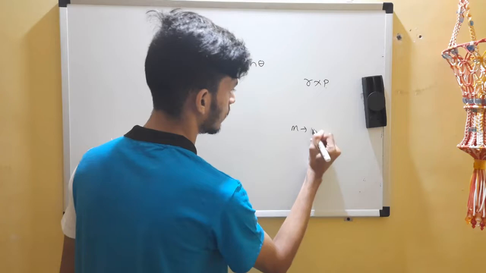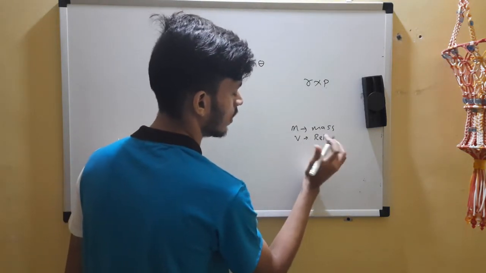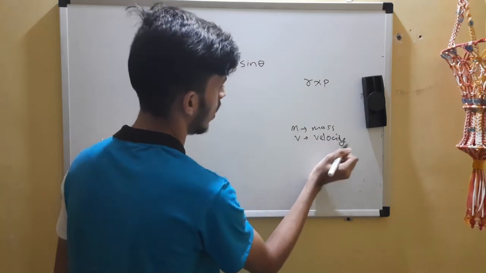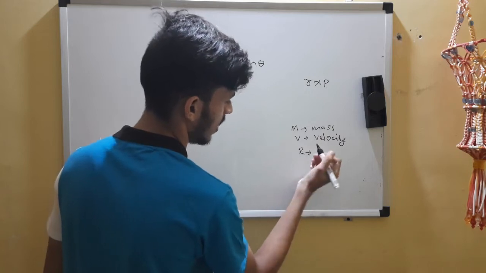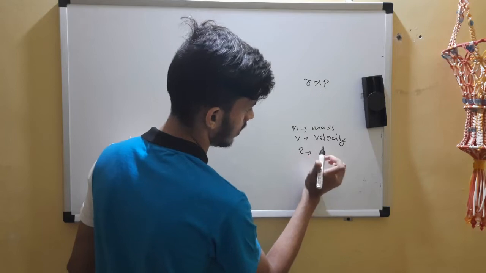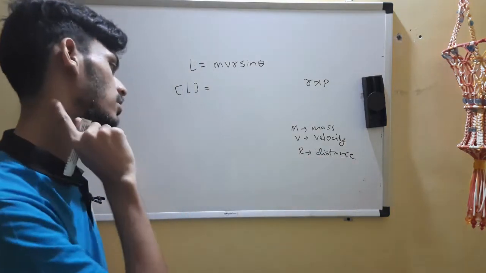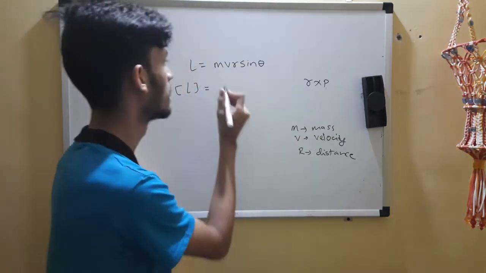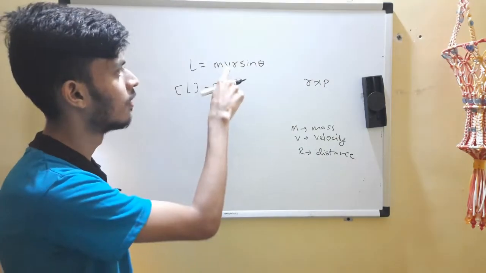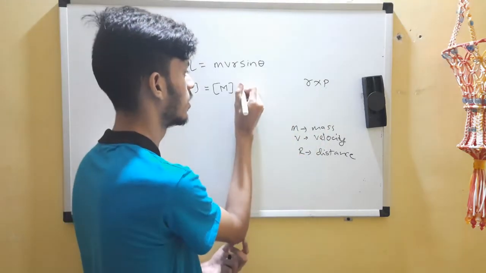M is mass. V is velocity. And r is perpendicular distance rather. Okay, I'll say distance from axis, perpendicular distance from axis, whatever distance. Okay, m, so you have m mass, velocity meters per second, length t raised to minus 1.